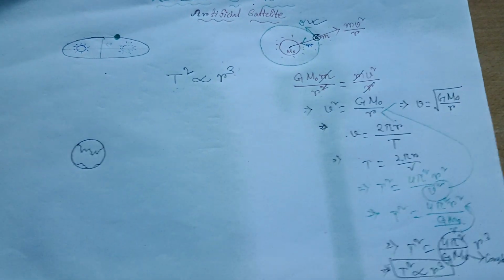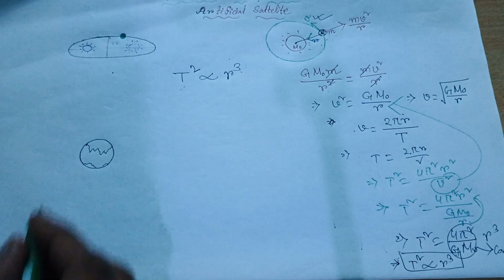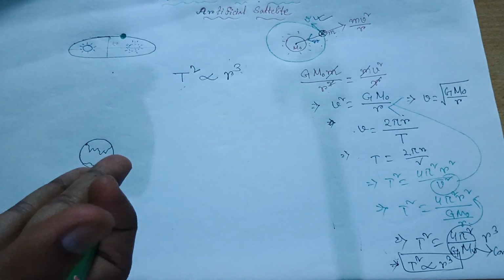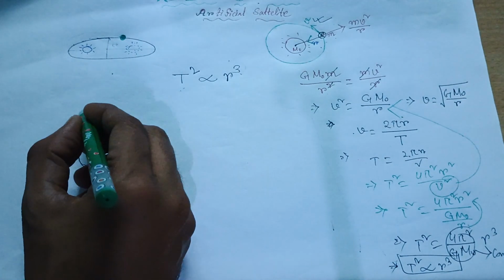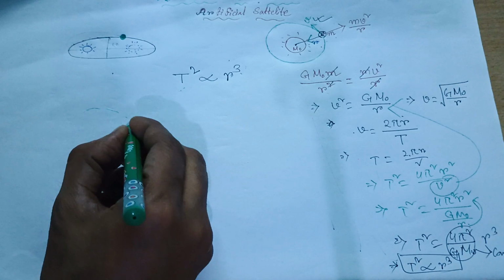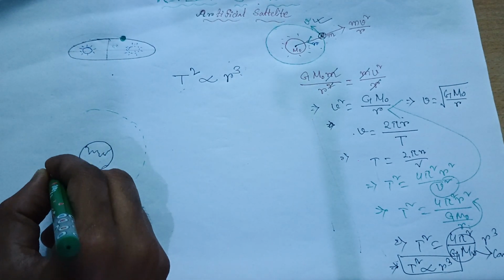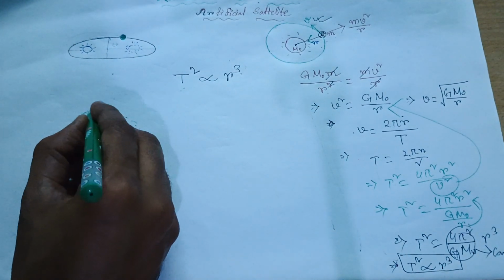Now, just focus on the left side. I am drawing here. I am taking the earth here, and I am taking one orbit of the earth.